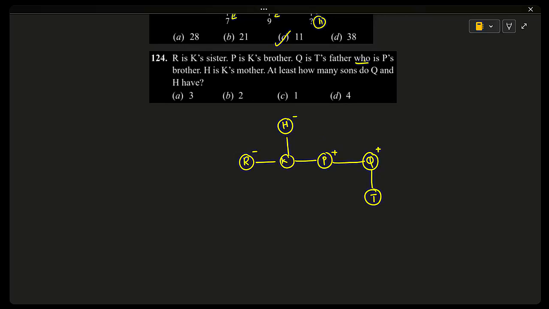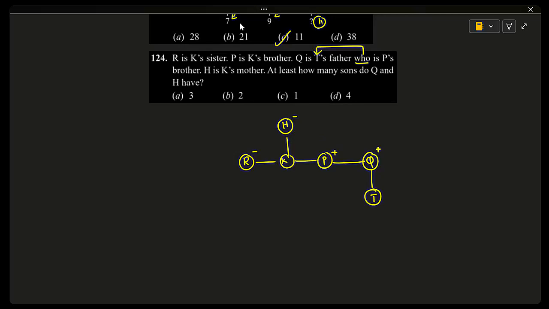Q is T's father. Who is P's brother? Who is referring to Q is T's father. That means this who is referring to T, not Q.